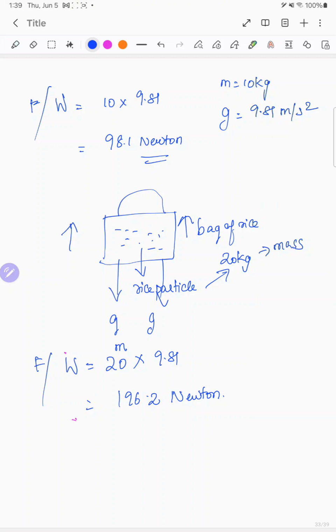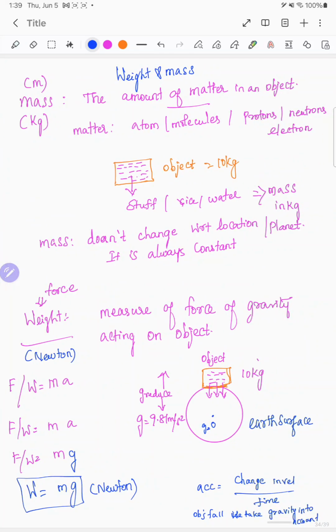This is the condition. Here it is measured, and it changes with respect to the location. I'll write here: it changes with respect to gravity or gravitational pull. This is the answer.